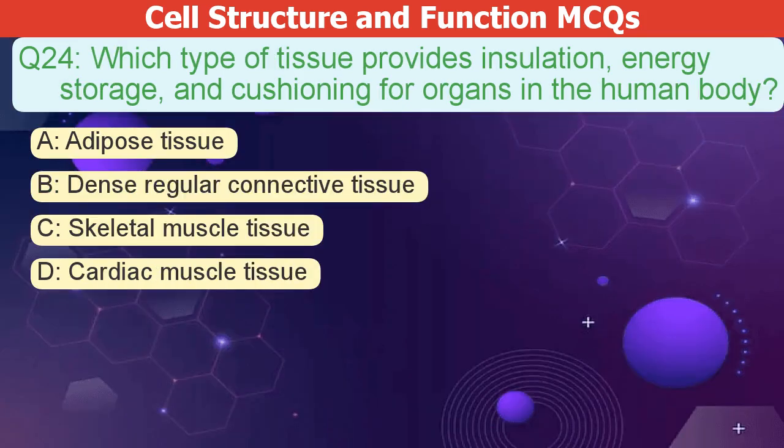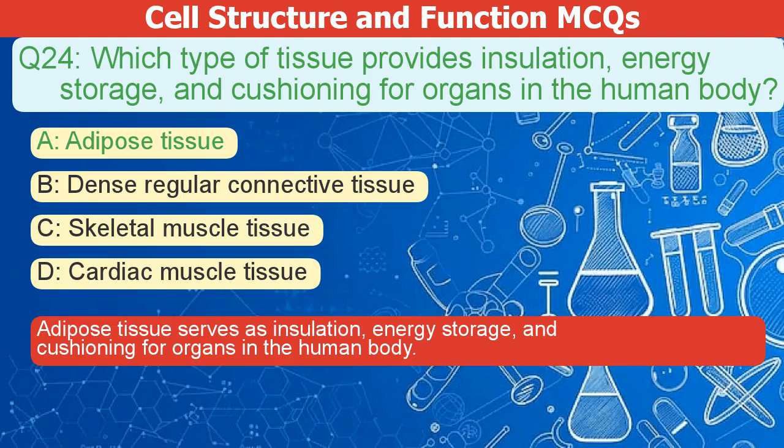Which type of tissue provides insulation, energy storage, and cushioning for organs in the human body? A. Adipose tissue. B. Dense regular connective tissue. C. Skeletal muscle tissue. D. Cardiac muscle tissue. The correct answer is A. Adipose tissue serves as insulation, energy storage, and cushioning for organs in the human body.